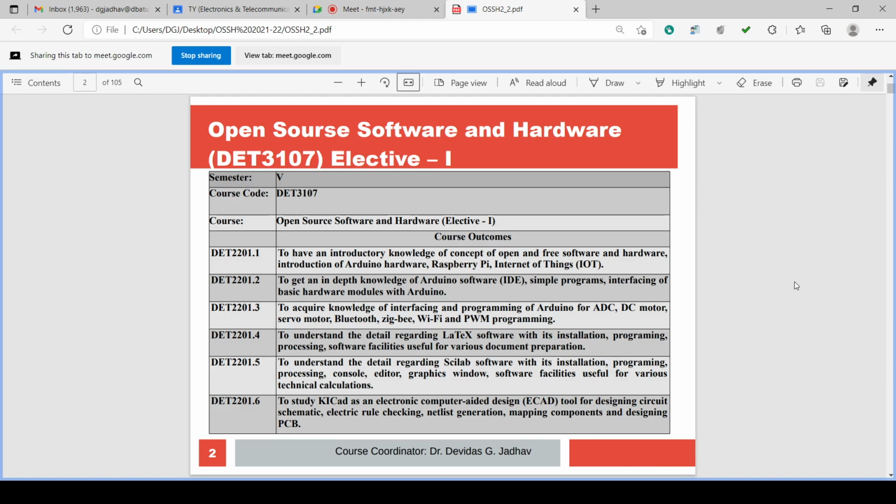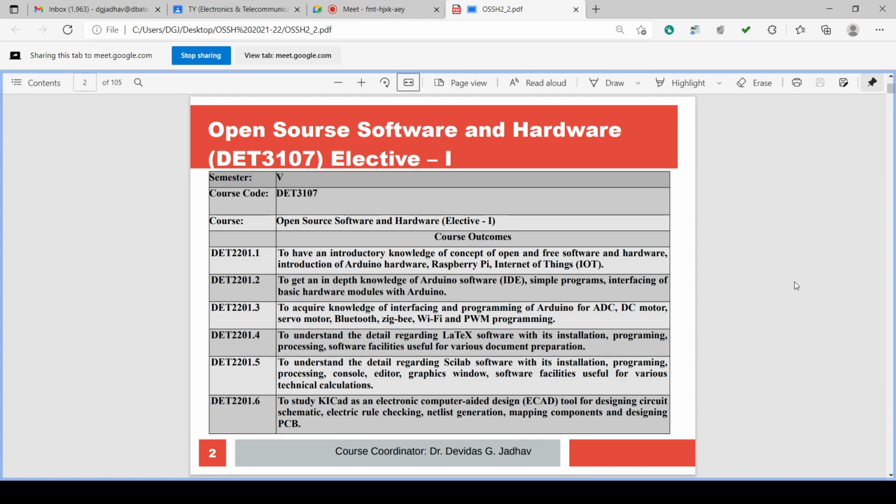Course outcomes: to have an introductory knowledge of the concept of open and free software and hardware, introduction of the Arduino hardware, Raspberry Pi, Internet of Things (IoT); to get an in-depth knowledge of the Arduino software IDE, simple programs, interfacing of basic hardware modules with Arduino; to acquire knowledge of interfacing and programming of Arduino for ADC, DC motor, servo motor, Bluetooth, Zigbee, Wi-Fi and PWM programming.